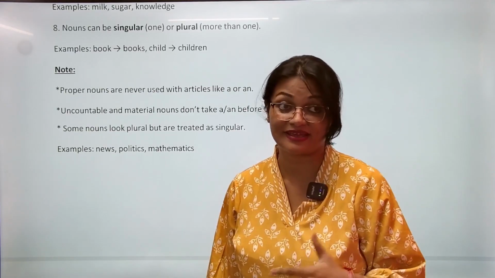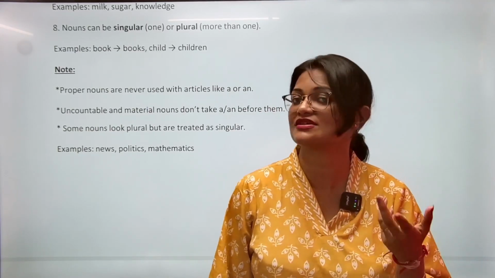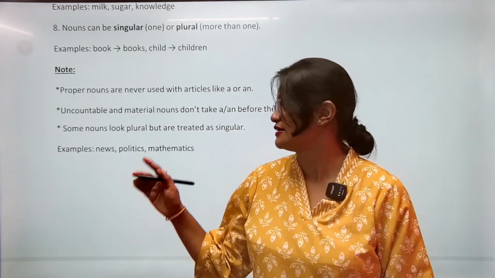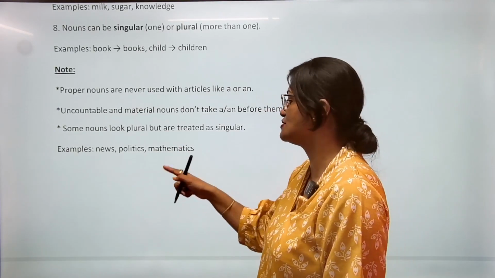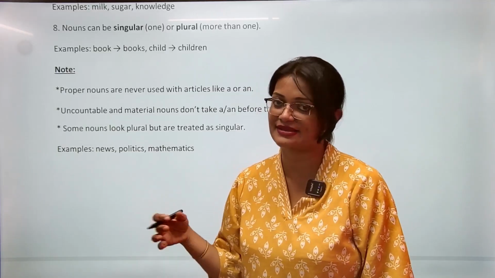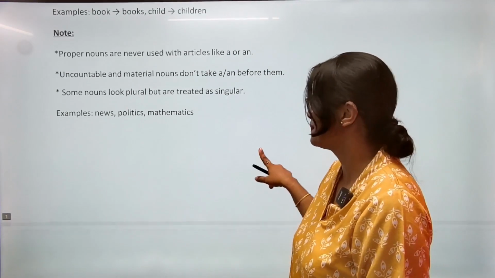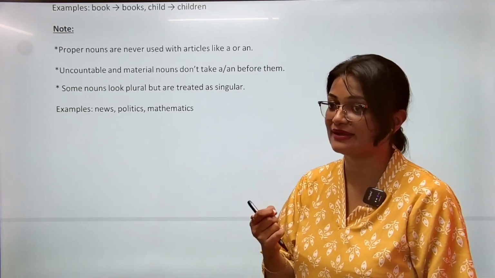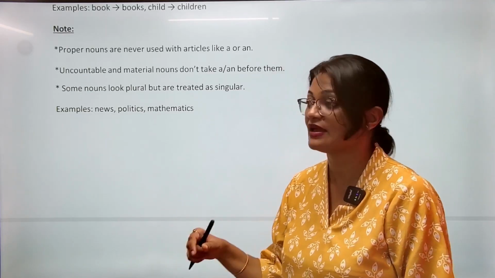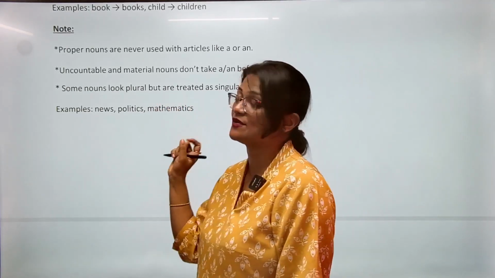Politics, mathematics, economics, physics, these are all names of subjects. So in general, we always use them with a singular verb. So we will try to use singular verbs like is, was, has, and other verb forms. Okay, but sometimes we can also use the plural. This is in a very different way, when you don't exactly mean the name of the subject.